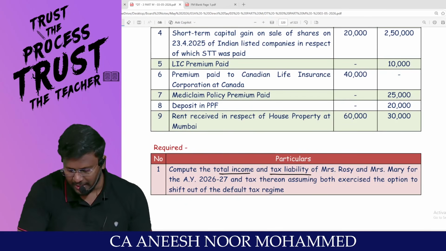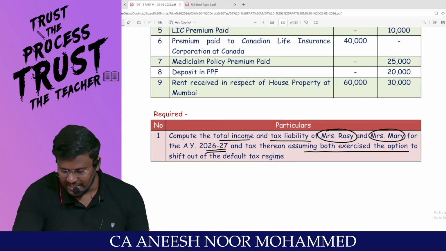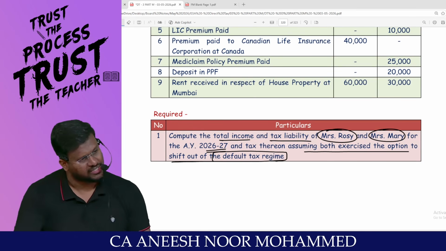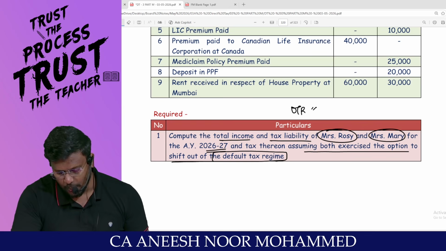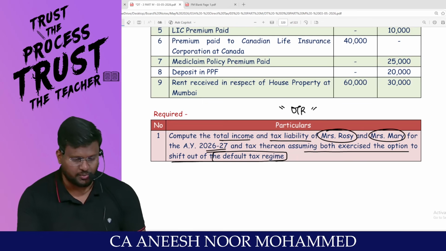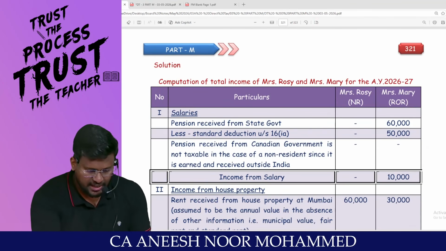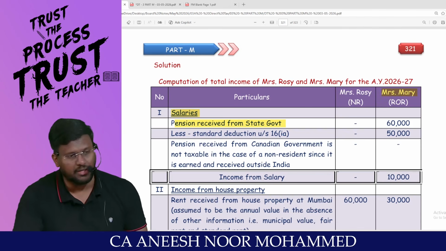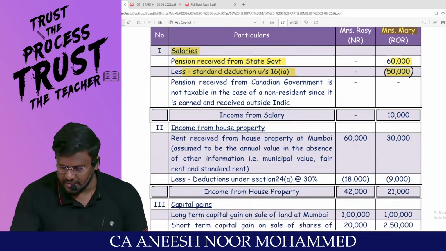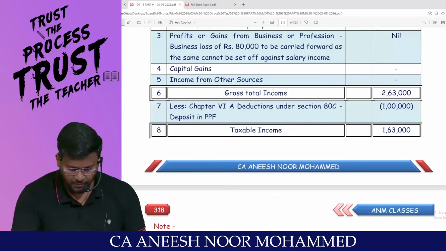Compute the total income and tax liability of Mrs. Rosie and Mrs. Mary for 26-27 and tax thereon. Assume both exercise the option out of the default tax regime. That means they are going to travel through the optional tax regime. If they are going to travel through the optional tax regime, 50,000 rupees will be the standard deduction. Look at the answer, my dear lovable students. Sir, income from salary, only Mary is having income. 60,000 rupees is the pension. Standard deduction 50,000. Balance 10,000 will be taxable salary. Can I proceed? That's it. First one done.